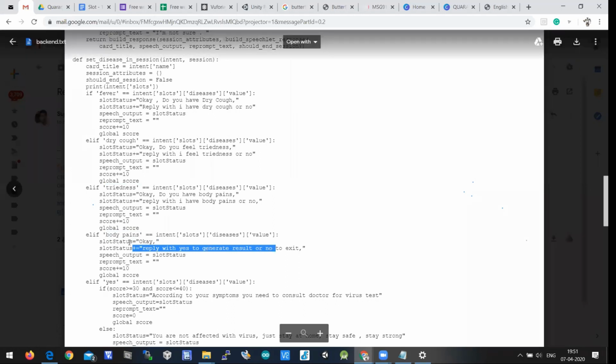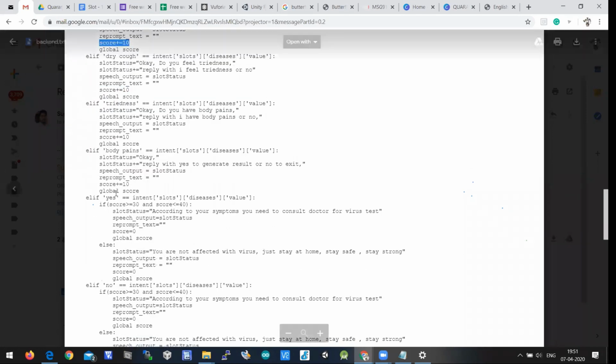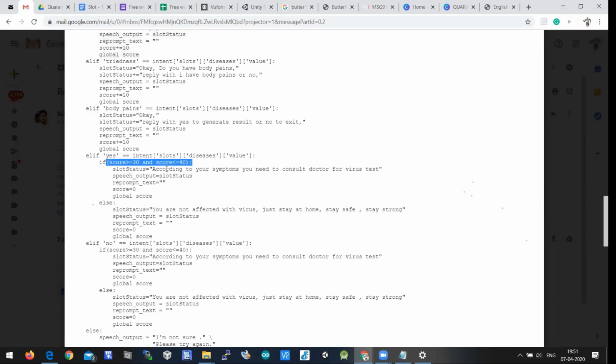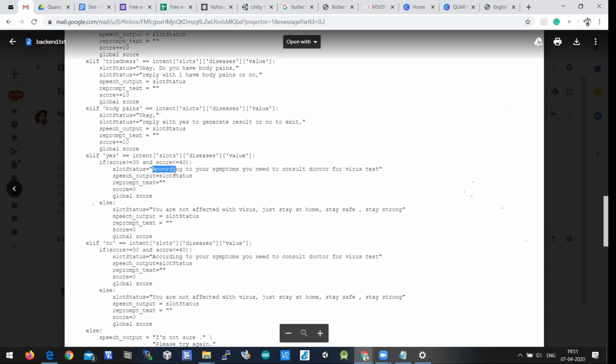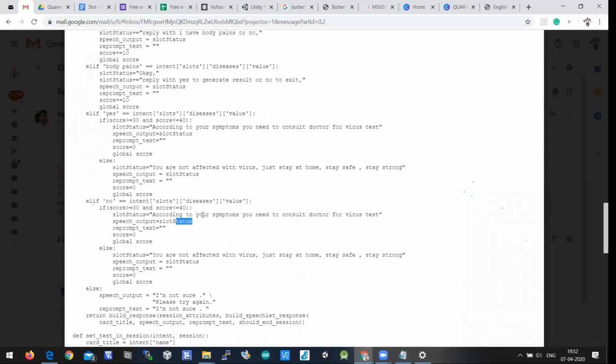When you reply with body pains, again it compares with reply with yes to generate a result or no to exit. If it is yes, it is identifying the score, and we have given a score for each and every symptom. Based on that score, we are generating a report saying that if score is greater than 30 and less than 40, you need to consult a doctor. Else you're not affected with the virus, just stay at home, stay safe and stay strong. So these are the prompts written here. And if it is no, you can say you're not affected, or you can say according to your symptoms you need to consult your doctor.